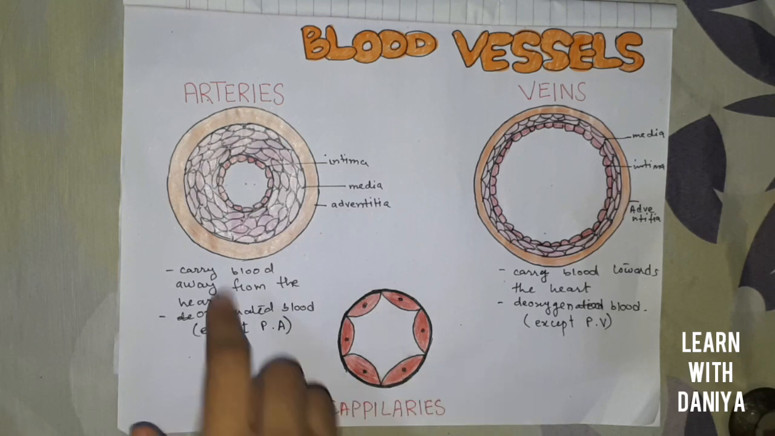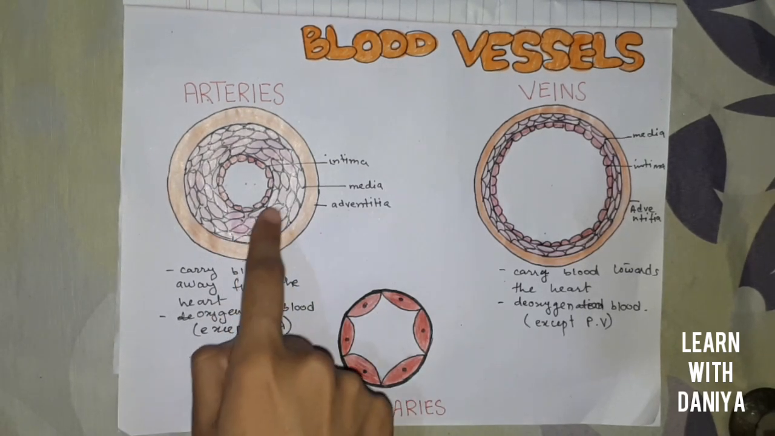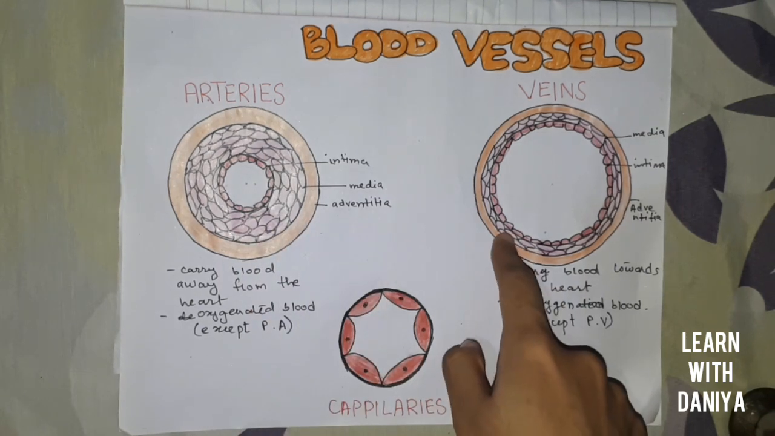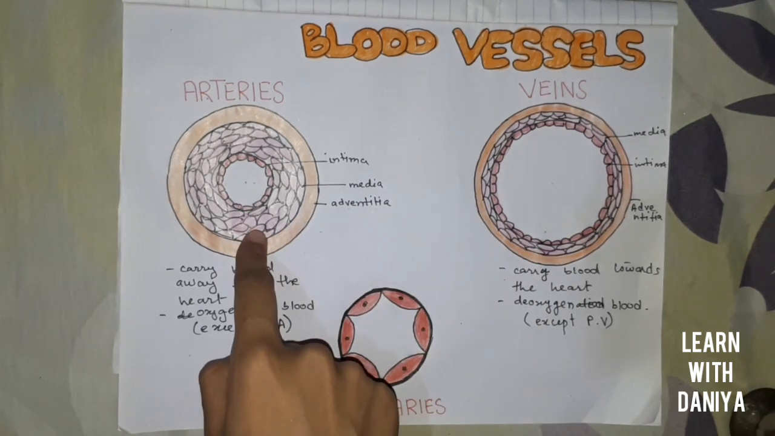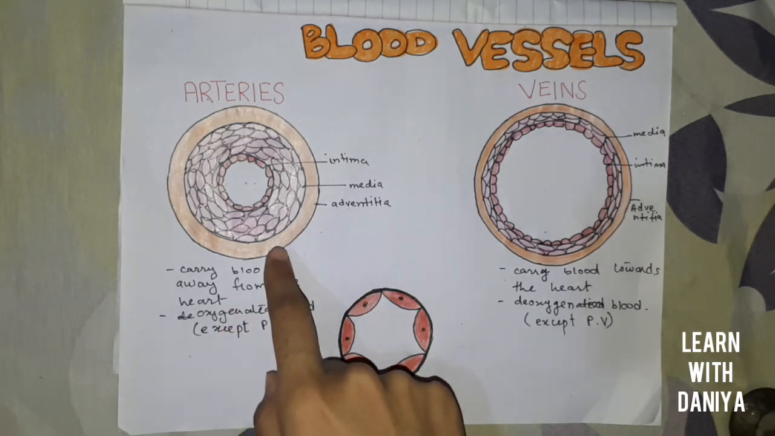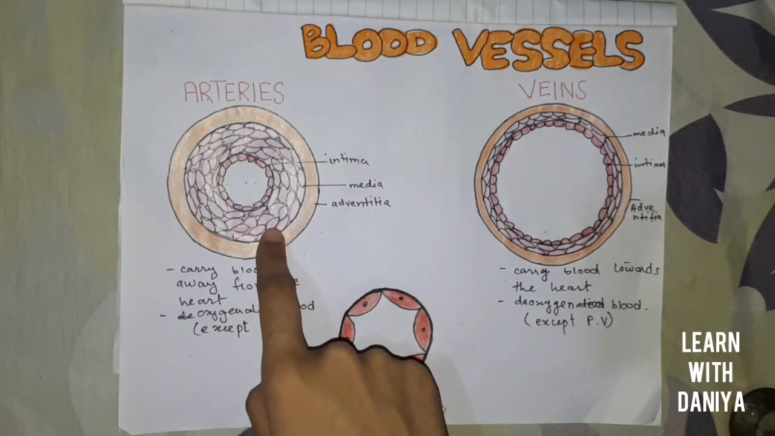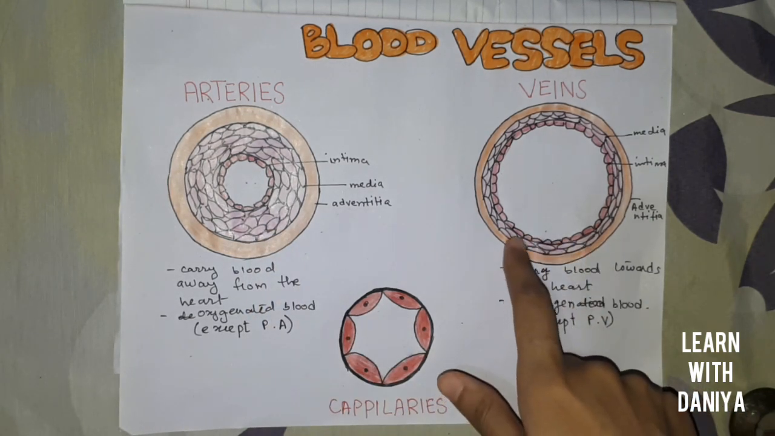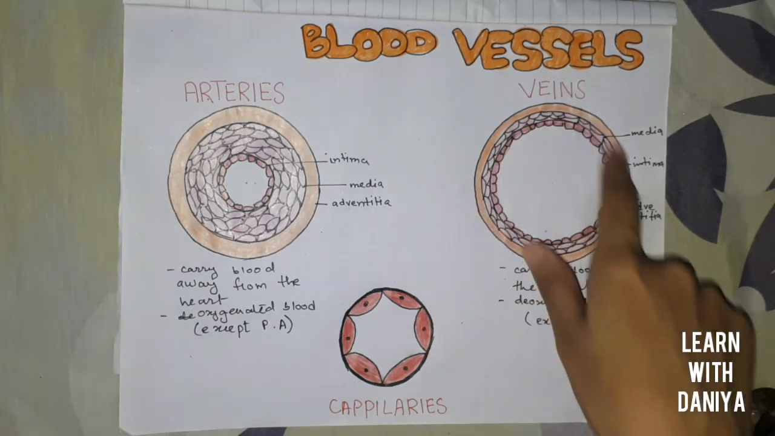In the arteries, the layer of media, the layer of smooth muscles, is very thick, while in the veins it is very thin, because in arteries there is high pressure blood, so arteries need to be more muscular to bear the impact of the pressure of blood, while the blood in the veins does not have pressure. That's why veins are thin walled.